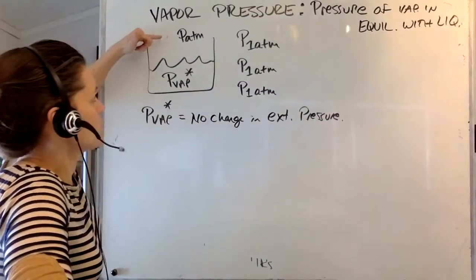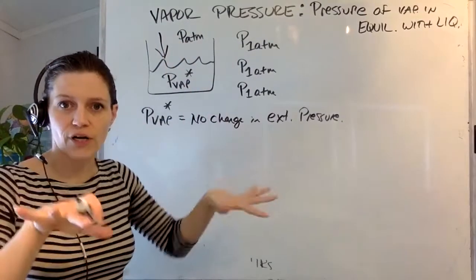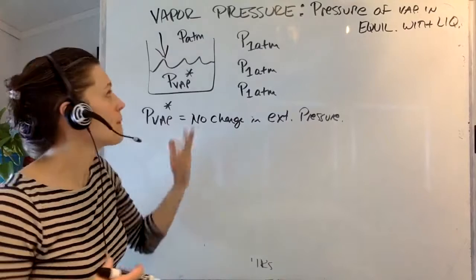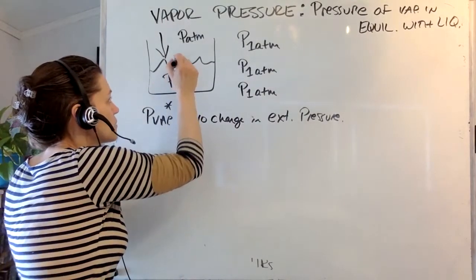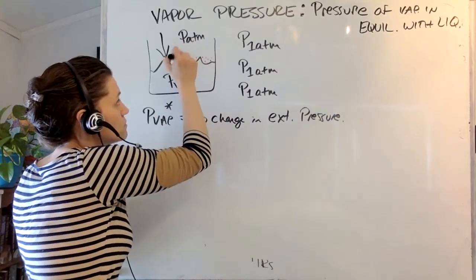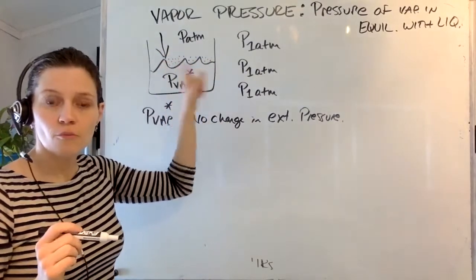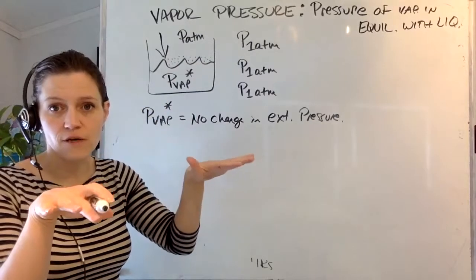Okay, so here you have atmospheric pressure pushing down, force per unit area. You've got 14 pounds per square inch pushing on you right now, 1 atmosphere. So the vapor pressure here is going to represent a few molecules in the vapor phase right above the surface of the liquid.